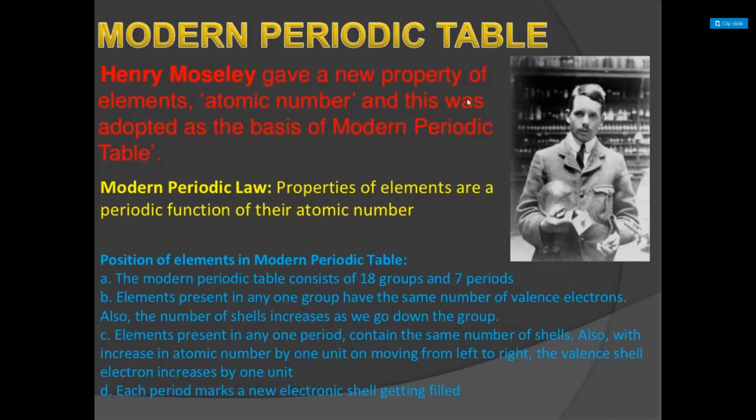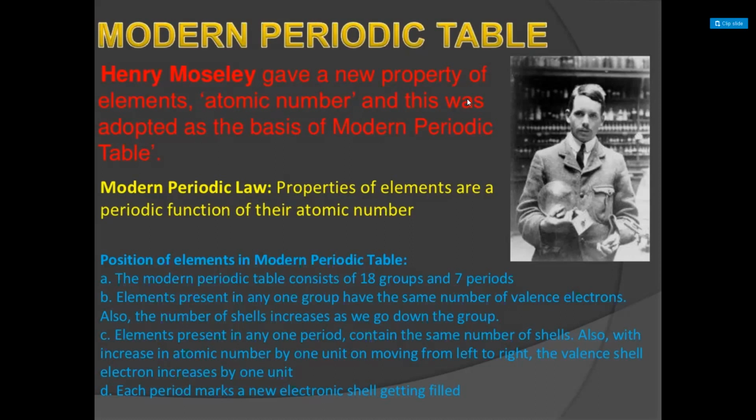Mendeleev. Same, only one word will be changed. The physical and chemical properties of an element are the periodic functions of their atomic masses. Very good. That was the Mendeleev periodic law. Now this is the modern periodic law. So now, basing on the atomic number, you can identify the properties of the elements.